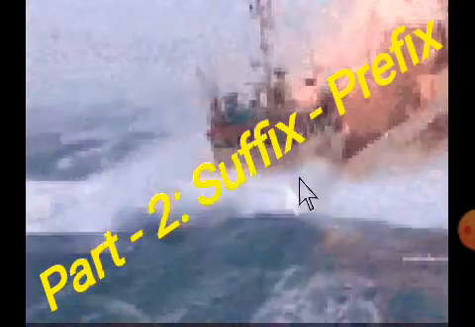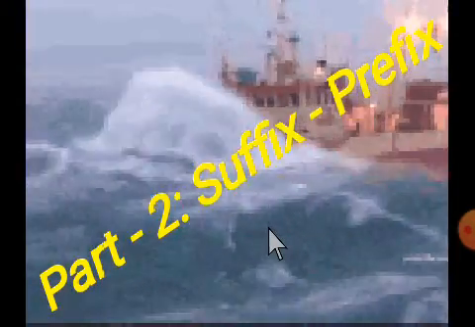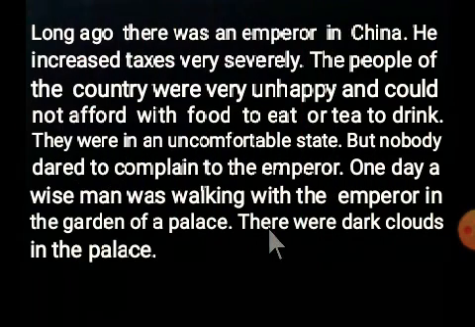Part 2, we came to part 2 with suffix prefix. Here we will talk about suffix prefix. Let's read out the whole passage again to experience. Long ago there was an emperor in China. He increased tax very severely.